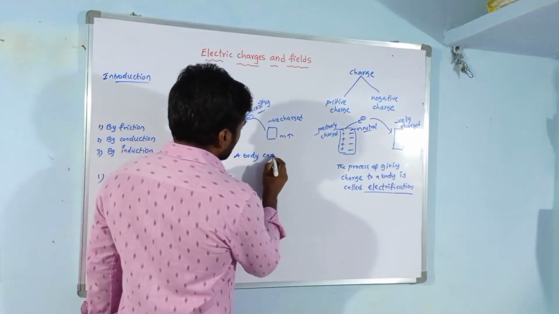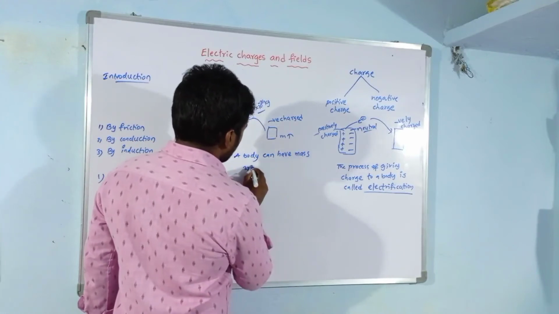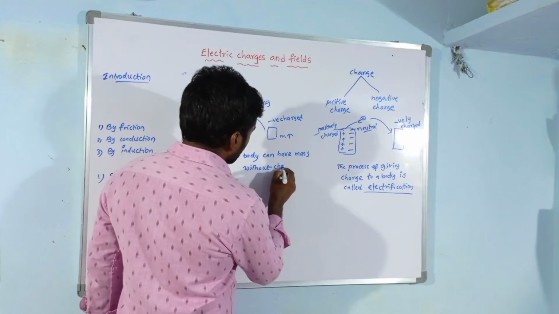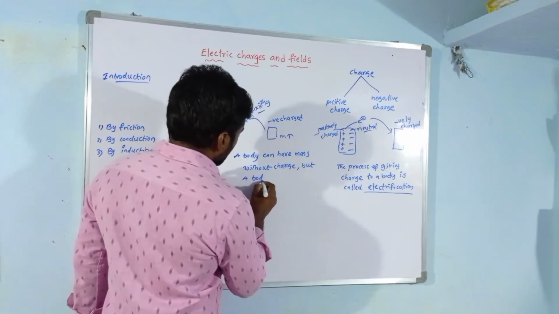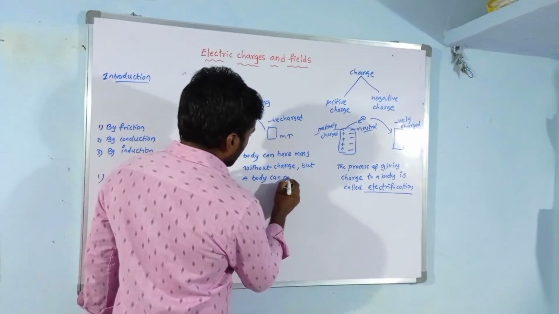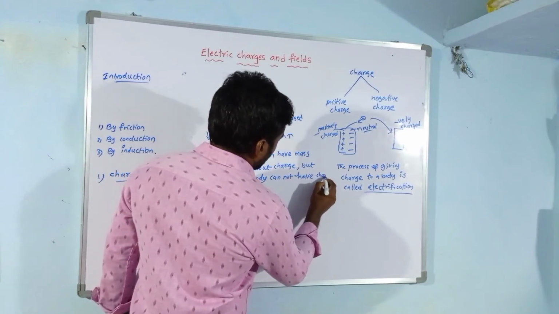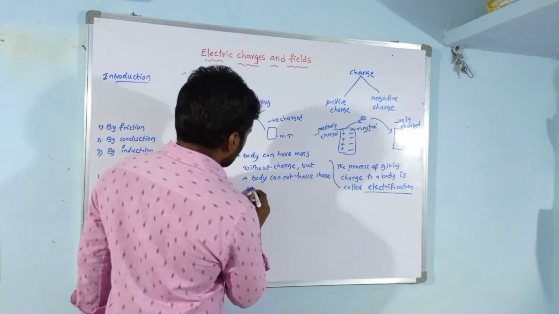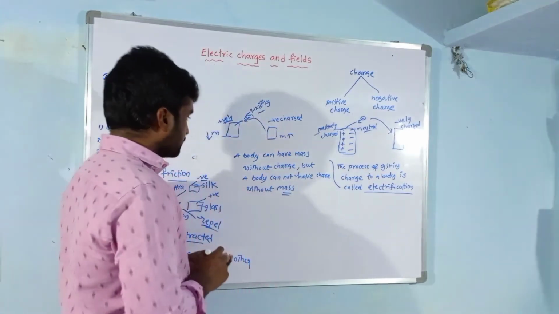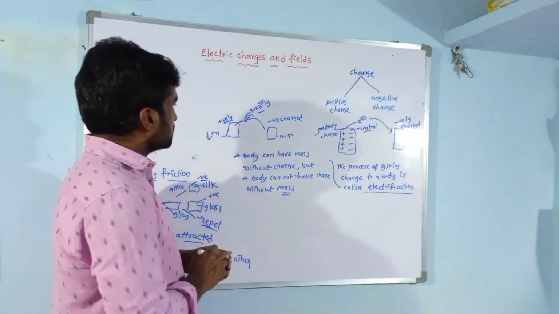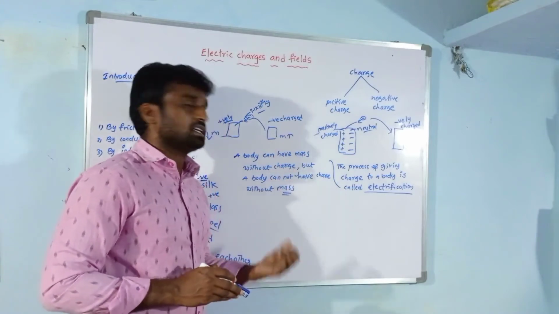A body can have mass without charge, but a body cannot have charge without mass.